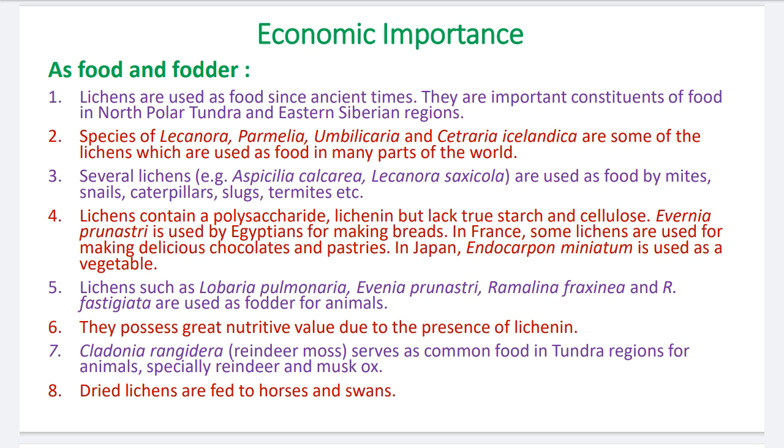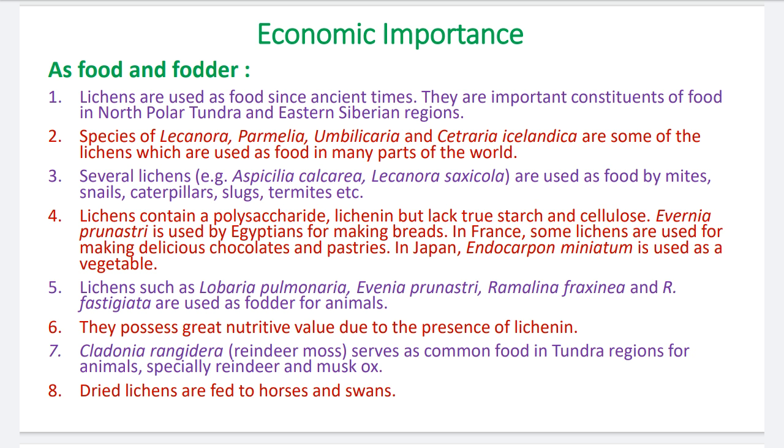Now, the economic importance of lichens. The first important use is that lichens are used as food as well as fodder. Food means food for human beings, fodder means food for animals, cattle. Number 1, lichens have been used as food since ancient times. They are important constituents of food in the north polar tundra and eastern Siberian regions.